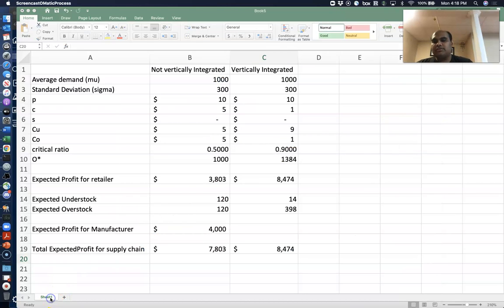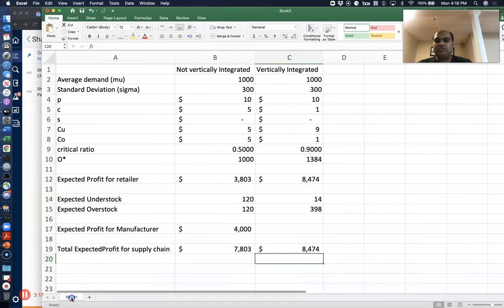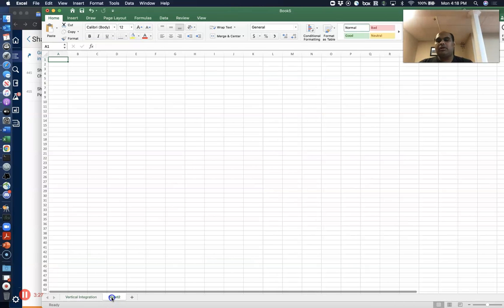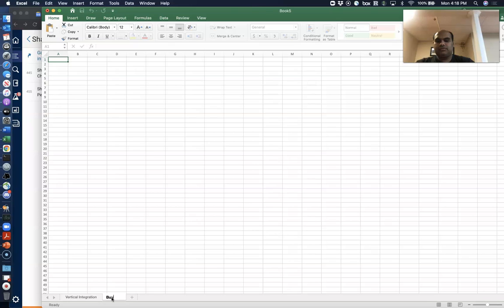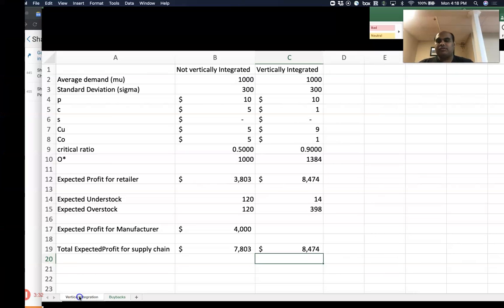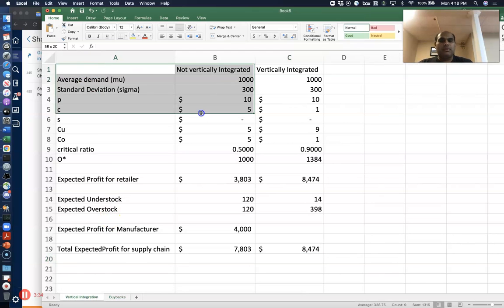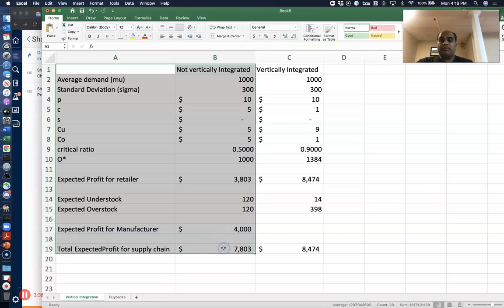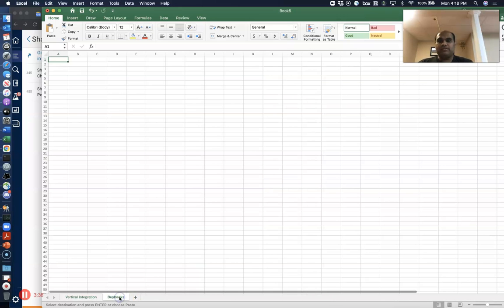So I'm going to call this effect of vertical integration. So the first sheet, that's vertical integration. Now let's see buybacks. So let's see how the manufacturer and the retailer can make more money using buybacks, right?